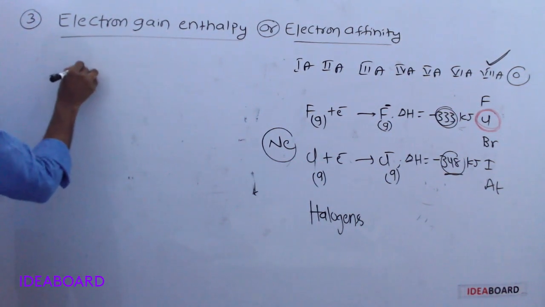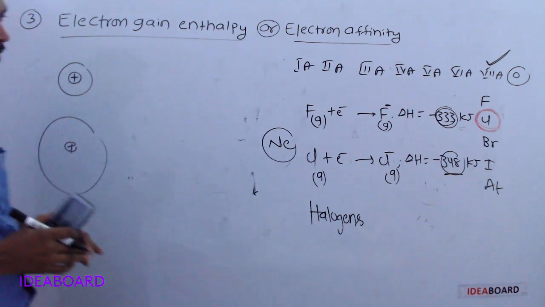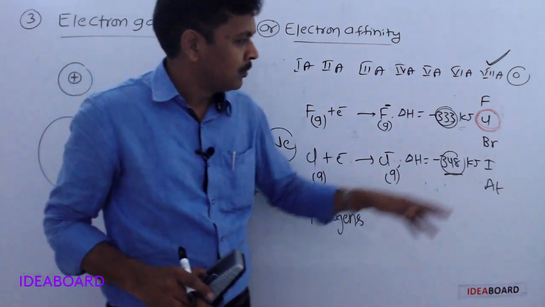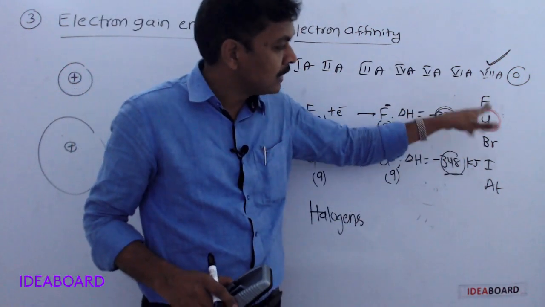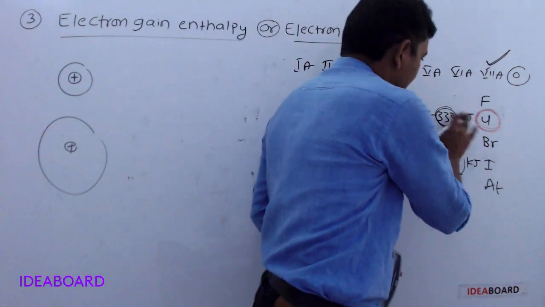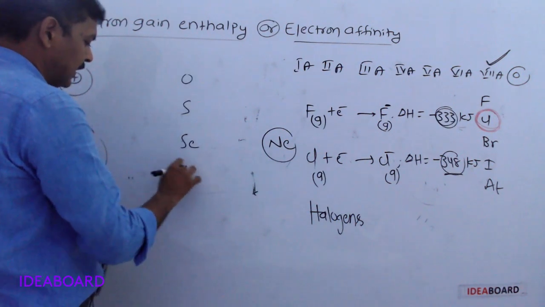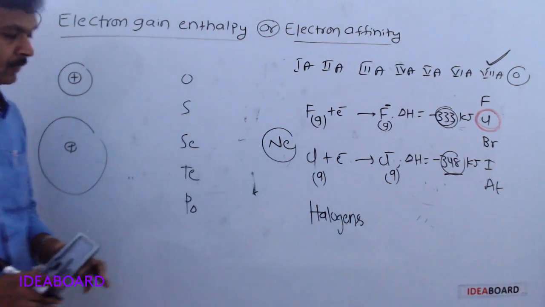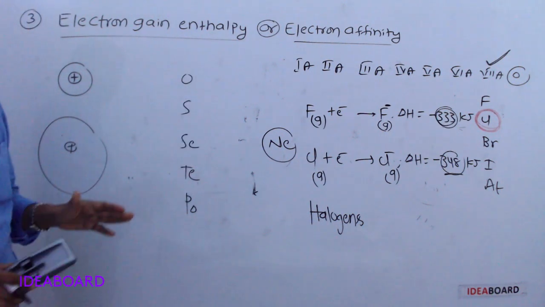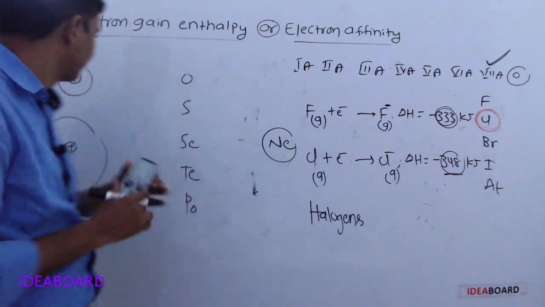See, this is fluorine, this is chlorine. In groups, top to bottom atomic size increases. From this element to this element, increase in atomic size is large. Not only from fluorine to chlorine, if we take 6 group elements, oxygen, sulfur, selenium, tellurium, polonium, oxygen to sulfur, increase in atomic size is large. From first element to second element, increase in size is large.